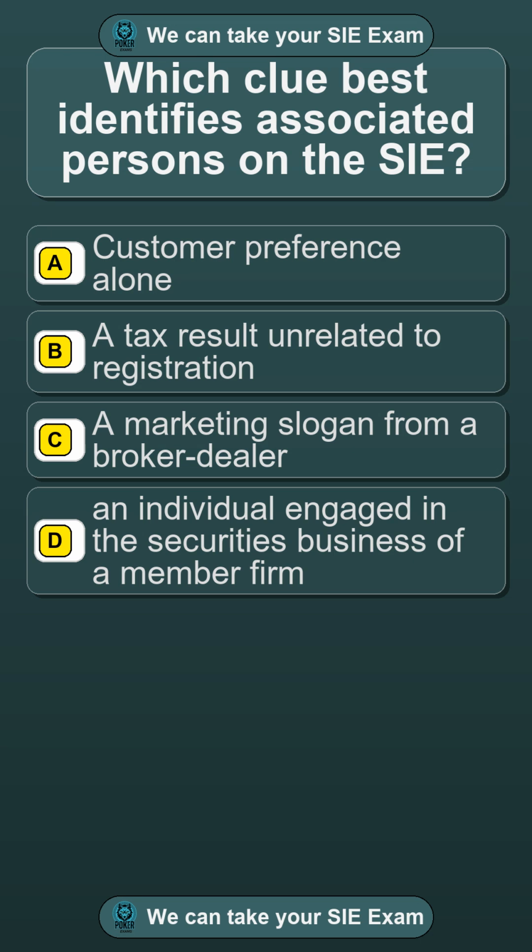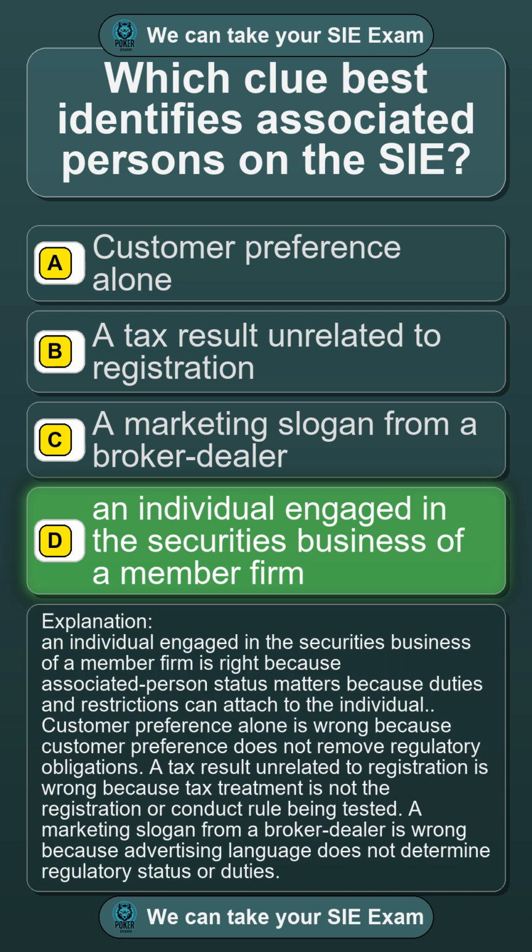Option A. Customer preference alone. Option B. A tax result unrelated to registration. Option C. A marketing slogan from a broker-dealer. Option D. An individual engaged in the securities business of a member firm. The correct answer is option D. An individual engaged in the securities business of a member firm.